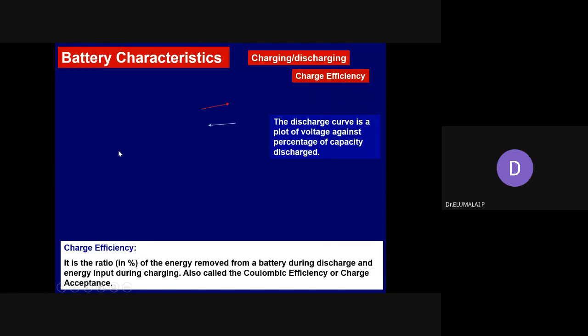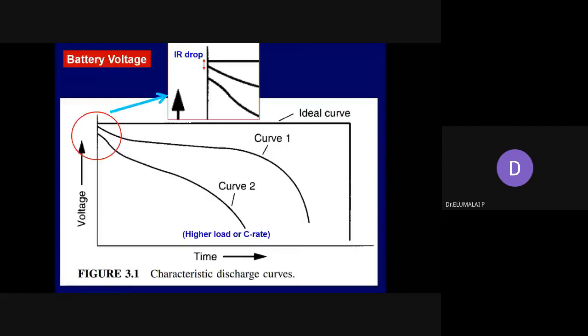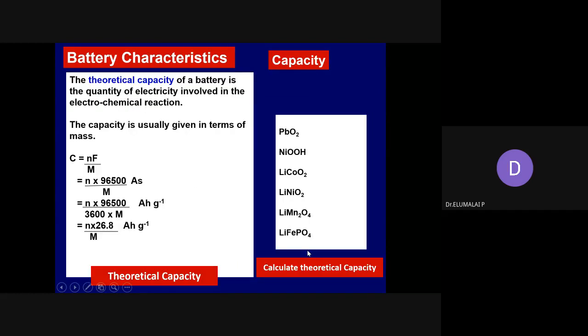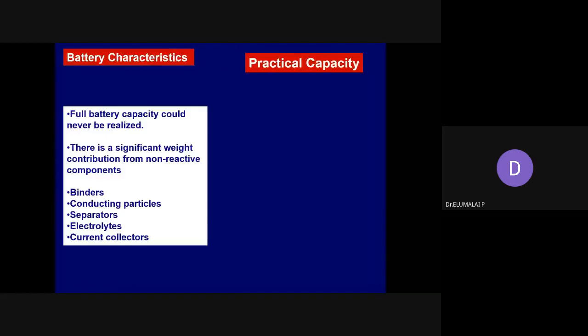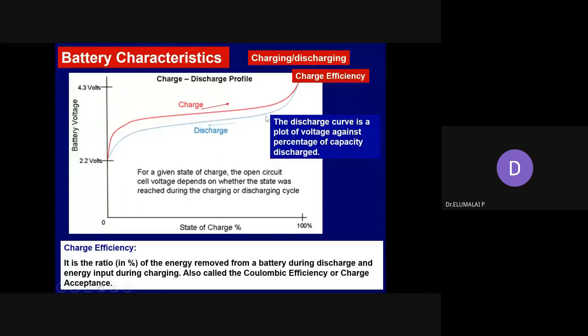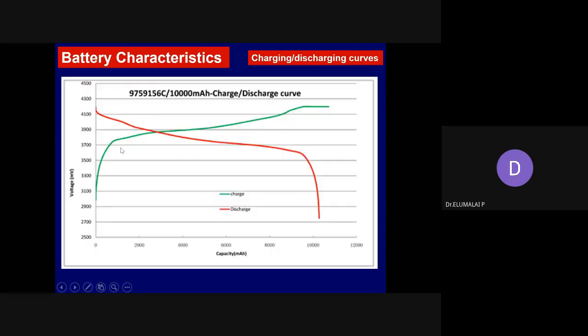So we have seen a theoretical curve like this previously here. This is only the discharge curve. What is it? It's a plot of battery voltage versus the time. Here I have given both charging and discharging. So in fact, yes, I have it here like this. This is discharge and this is charging. Mirror image.